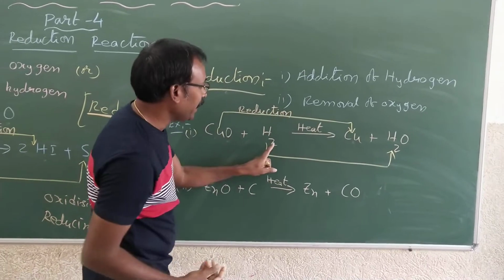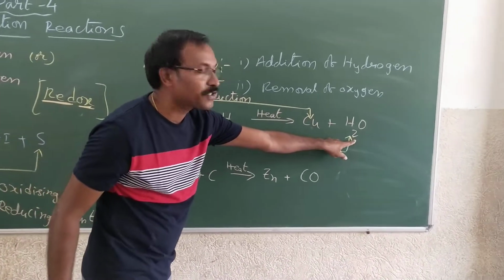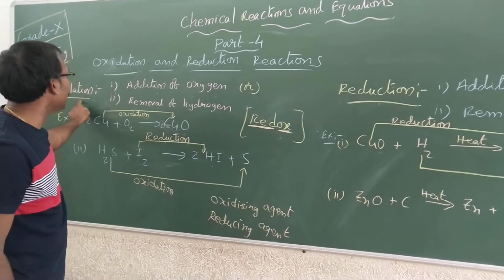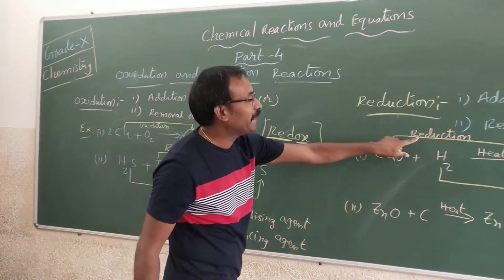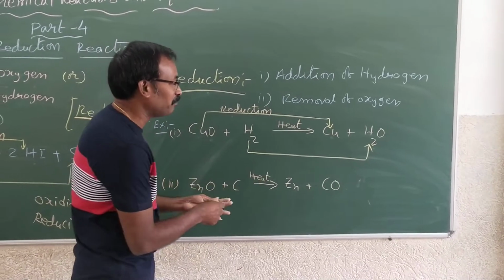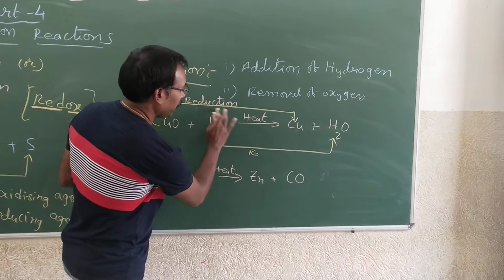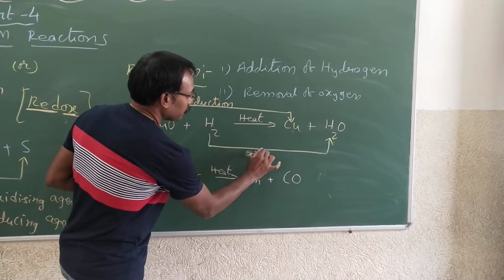Clear? And here this hydrogen received the oxygen. Addition of oxygen. See here. Addition of oxygen is oxidation. If one is reduced in the equation, the other one you can simply mention as oxidation. So it is reduction, it is oxidation.